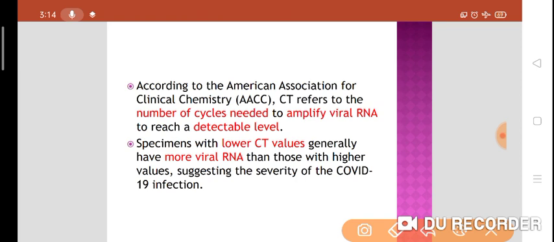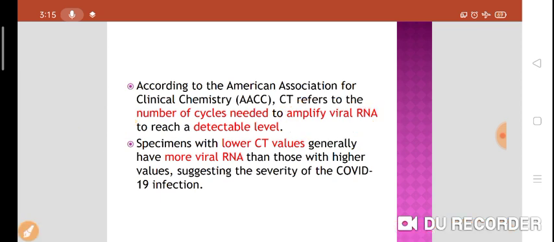Cycle threshold means the number of cycles needed to amplify the viral RNA to reach a detectable level. Cycle threshold means number of cycles needed for what purpose? To amplify the viral RNA to reach a detectable level.